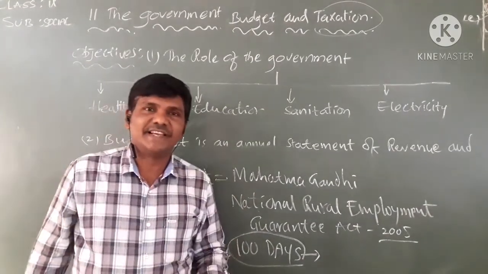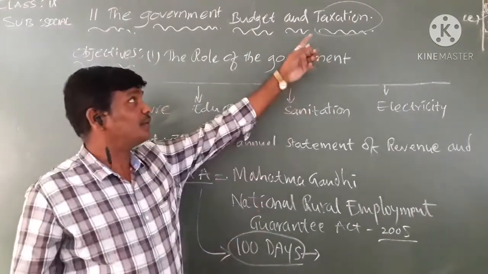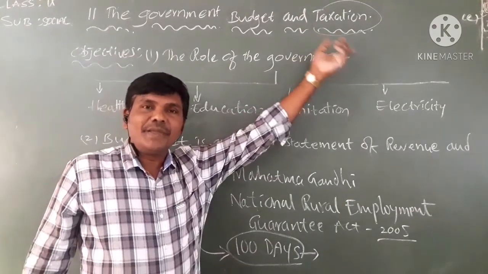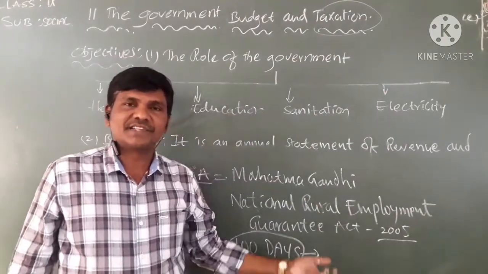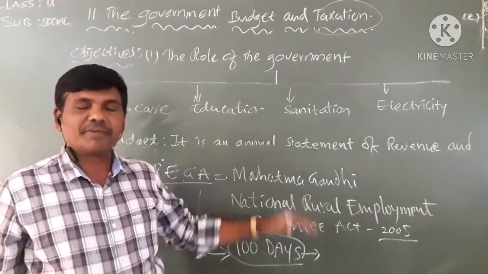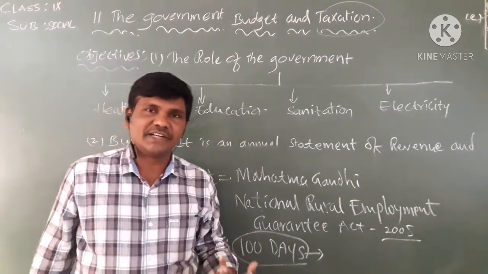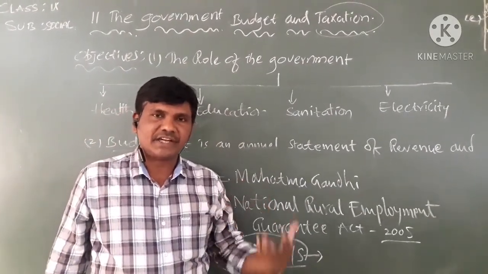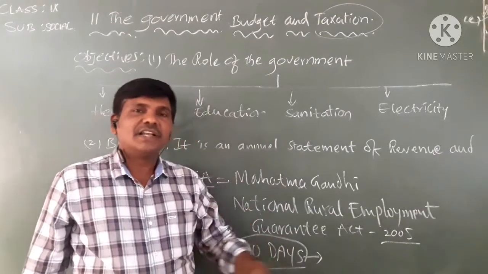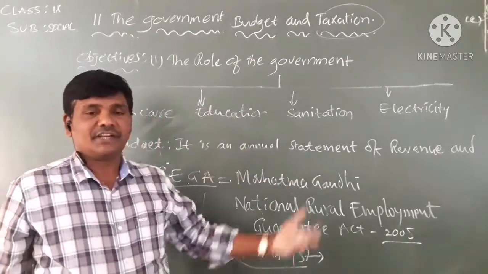The third objective is taxation, which I already mentioned. How many types of taxes are there? Two types of taxes are there: direct tax and indirect tax. We will learn about them in the second video.